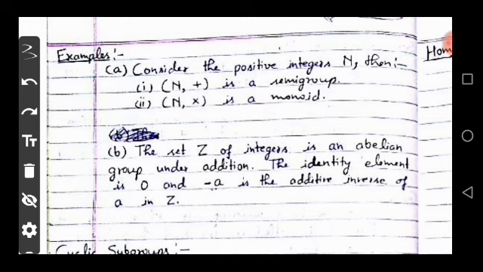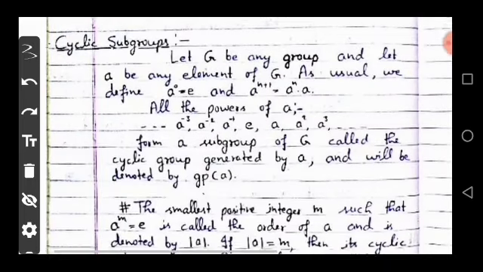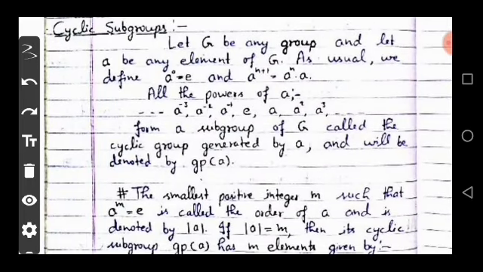Now move on. Next point is the cyclic subgroup. Let G be any group and let a be any element of G. As usual, we define a^(n+1) = a^n · a.